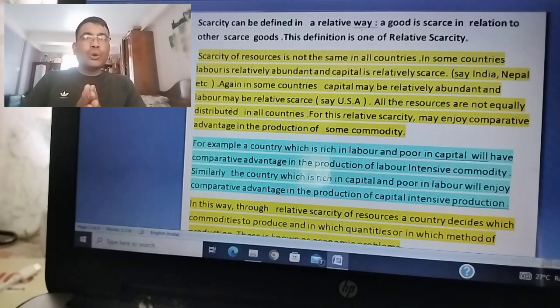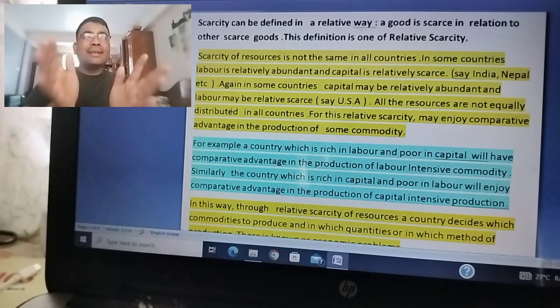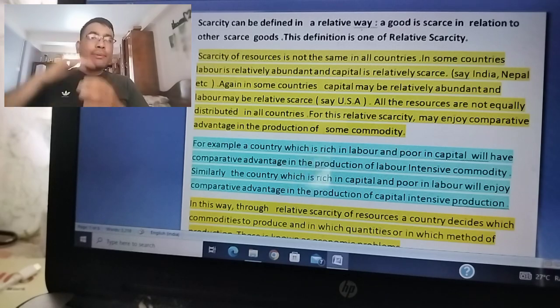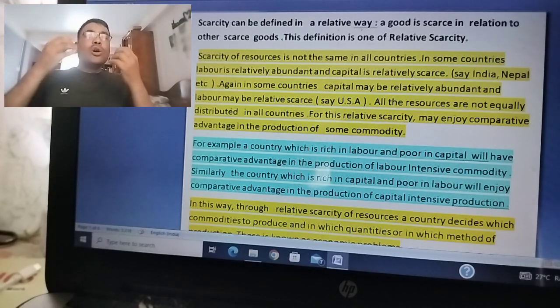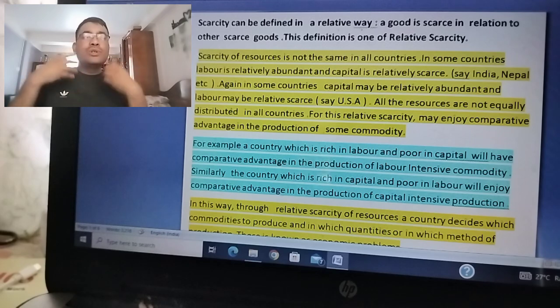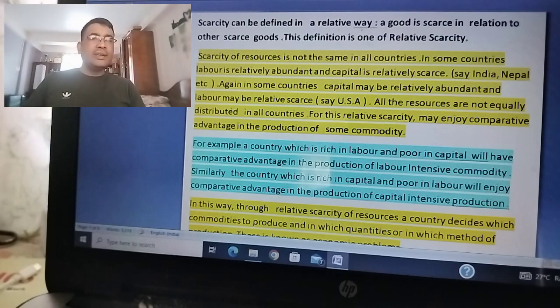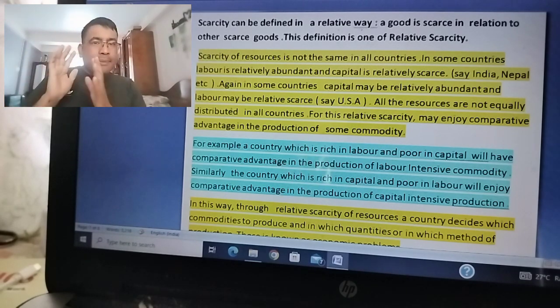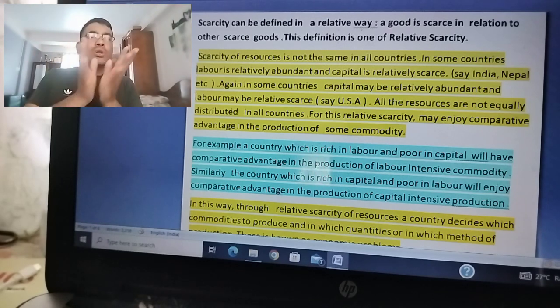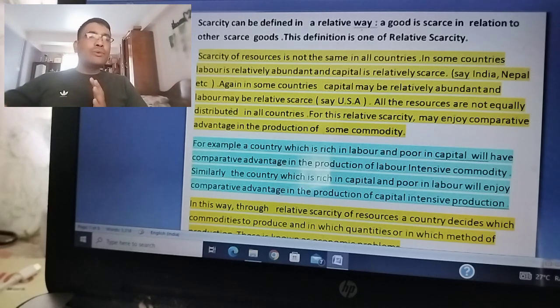So we have to follow labor intensive production, producing those commodities which can be produced using more units of labor and fewer units of capital. But advanced countries like USA and UK have more capital resources but less labor resources. So they have to concentrate on producing capital intensive commodities, using more units of capital and fewer units of labor.